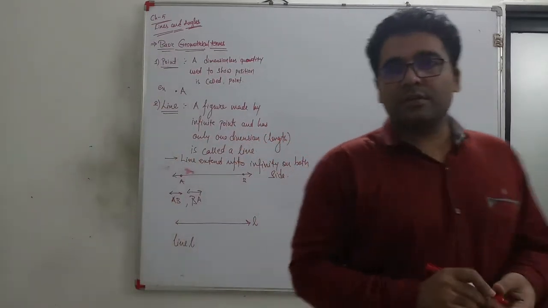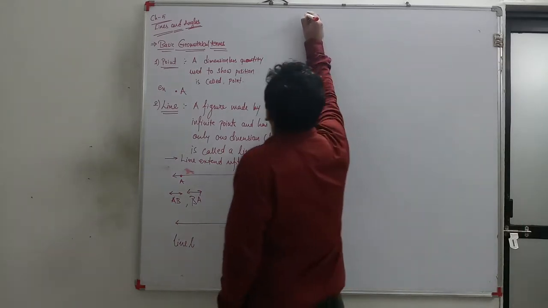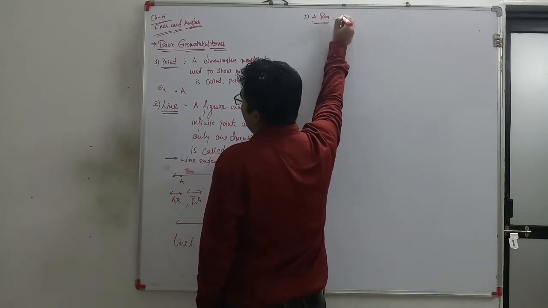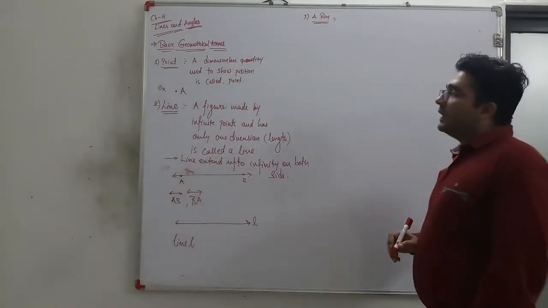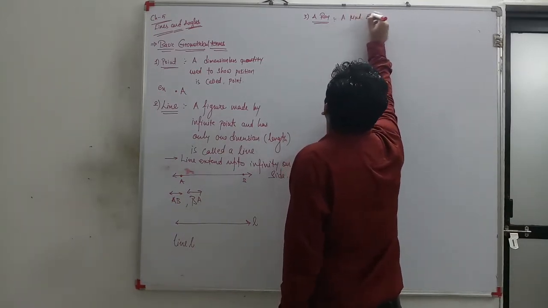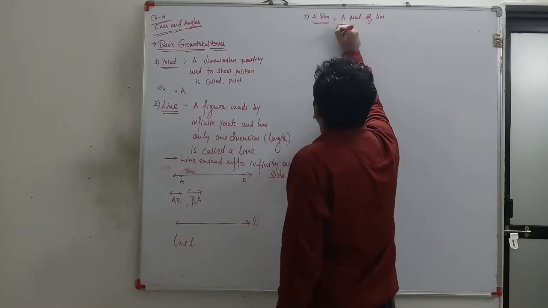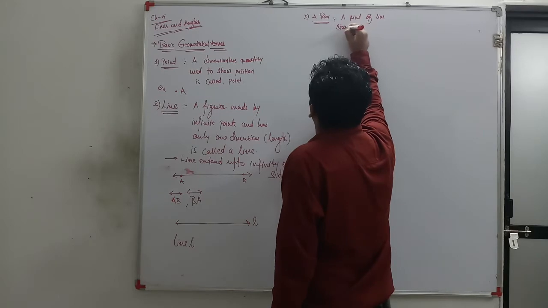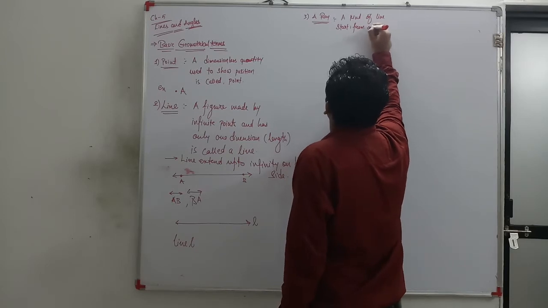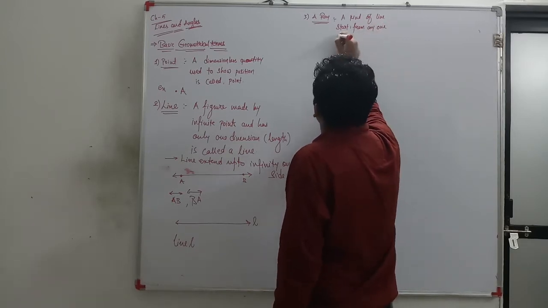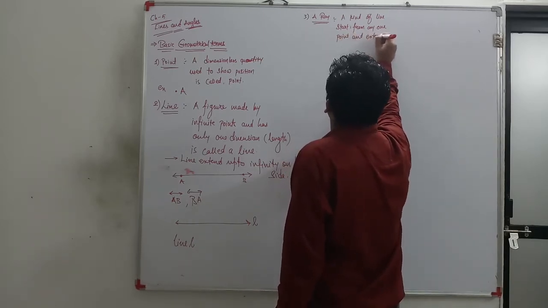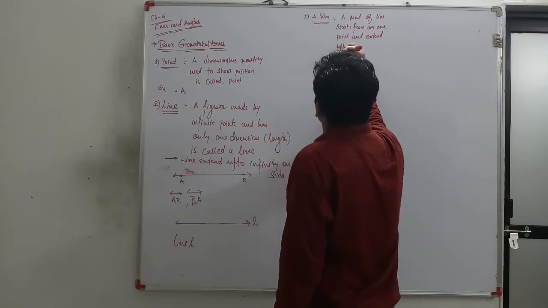Now, next is a ray. What is a ray? Ray means a kind of line that starts from any one point and extends up to infinity.